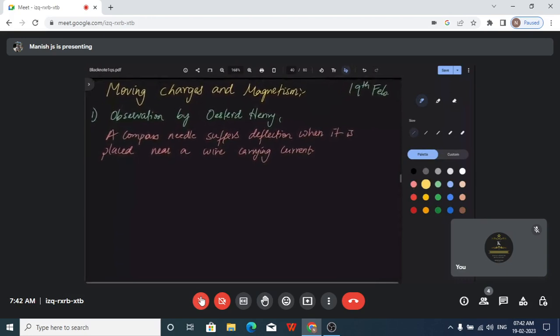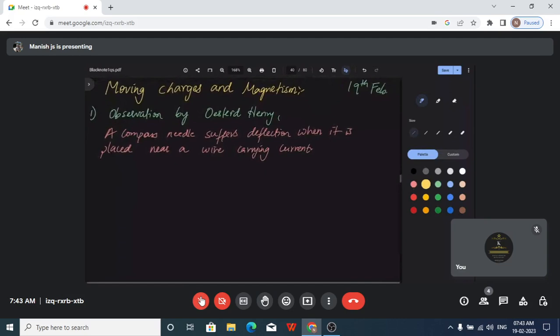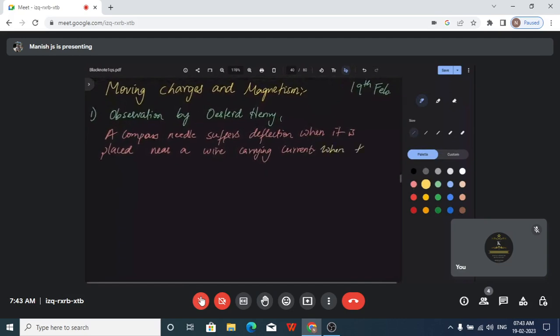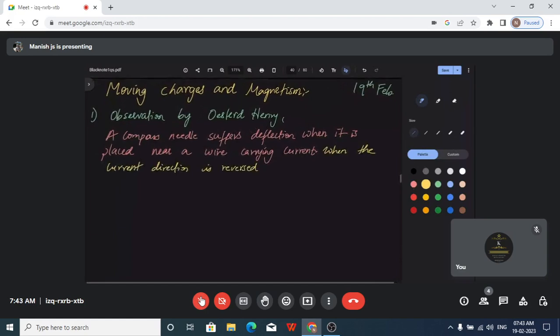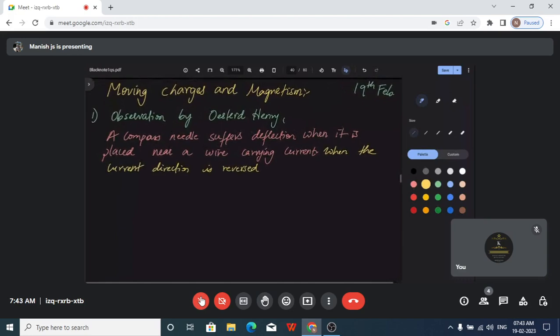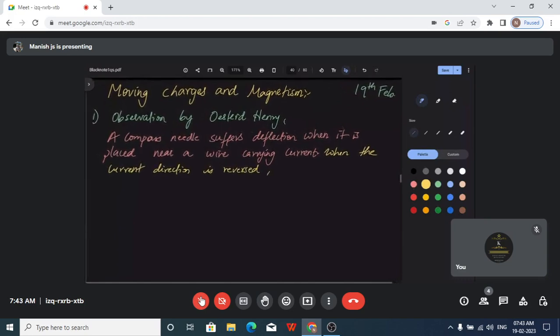Okay, so adhe mari, when the current direction is reversed, the deflection of the magnetic needle also reverses.